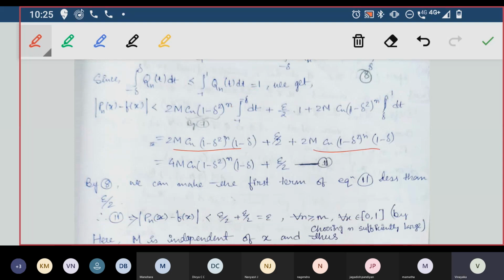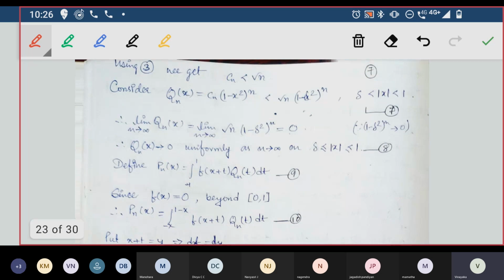Now add these two things together, you will get 4m Cn (1 minus delta squared) power n into (1 minus delta) into epsilon by 2. Take it as equation 11. But here you can see something else, from equation 8. What is equation 8? This is equation 8. I can see this root n (1 minus delta squared) power n is converging to 0. Limit n tends to infinity, root n (1 minus delta squared) power n is converging to 0.